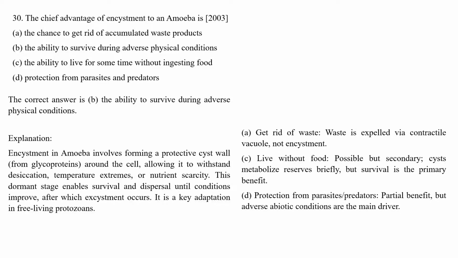Survival is the main primary benefit the amoeba gets, so that's why option C is not correct. Protection from parasites or predators is also partially beneficial, but it is not the main primary cause of encystment; that is surviving adverse conditions. So let's move to the next question.